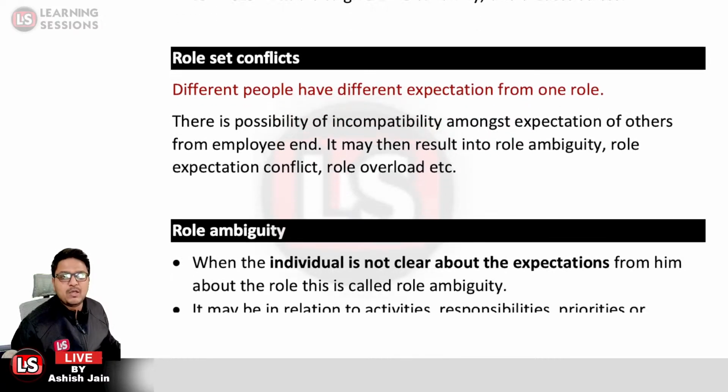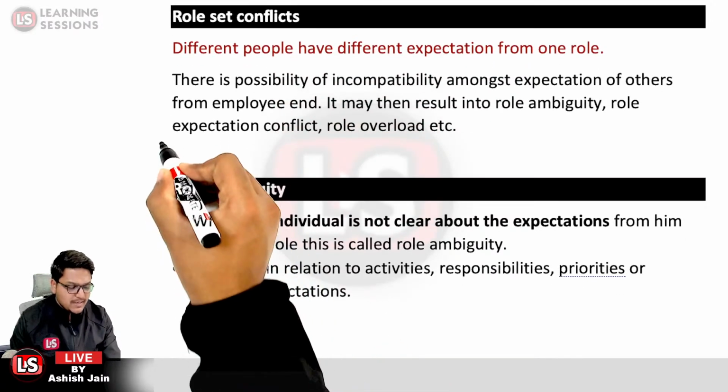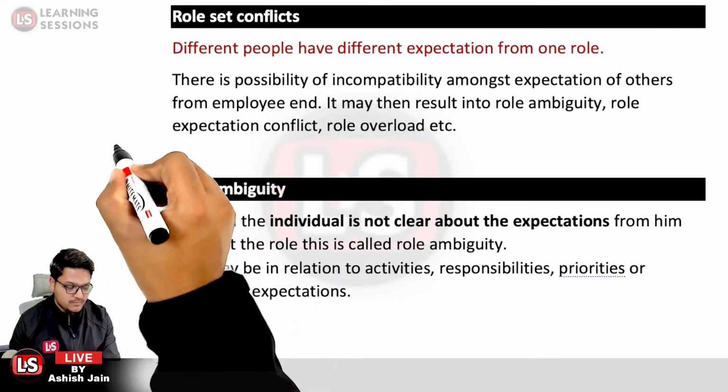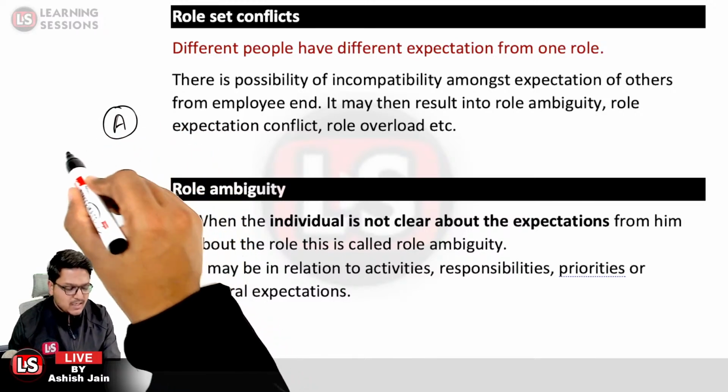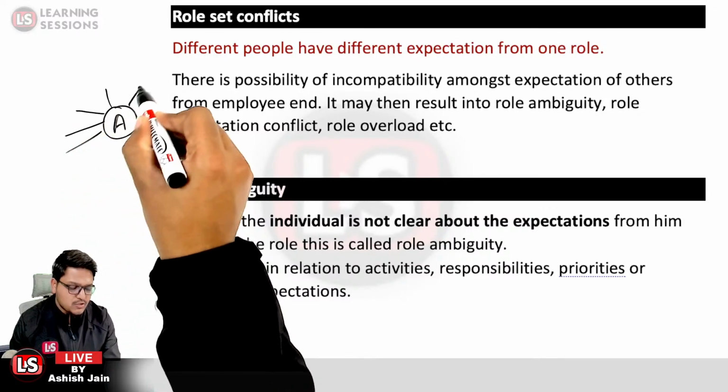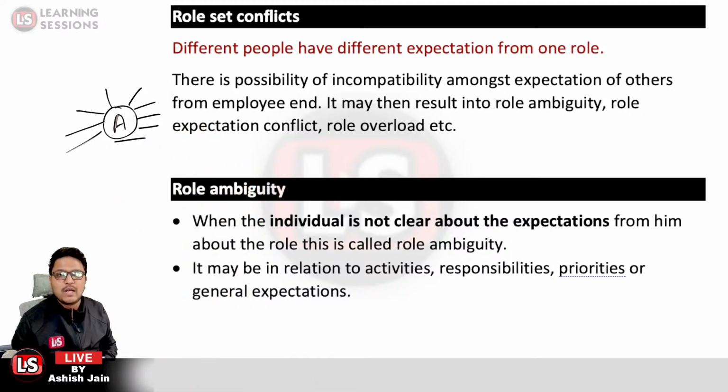Next, it is role ambiguity. Now, what is role ambiguity? It is related to the individual who is performing the job. Let us say person A joined as an officer, but is not clear about his role. He is not clear about his job. That is basically what? That is role ambiguity.